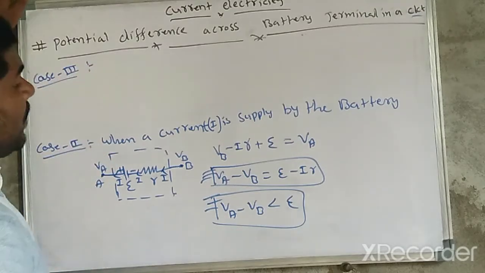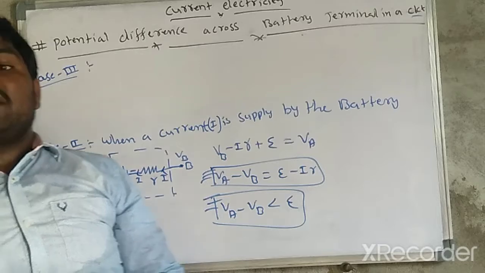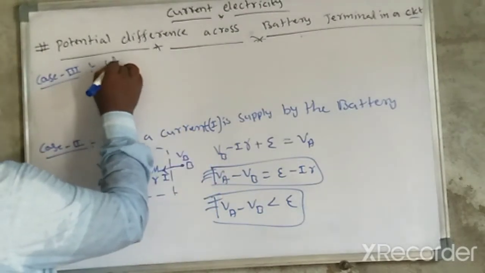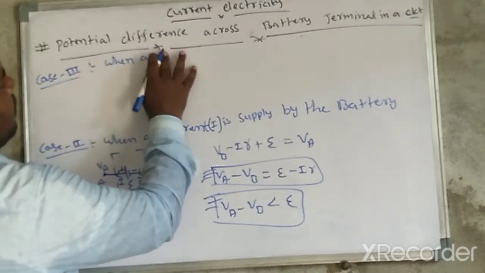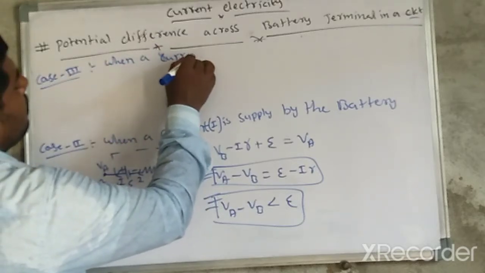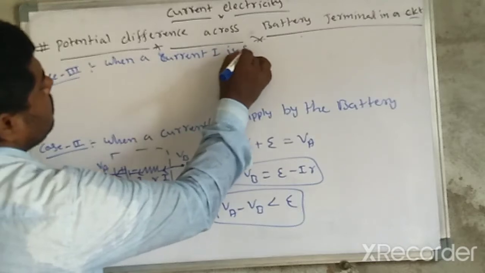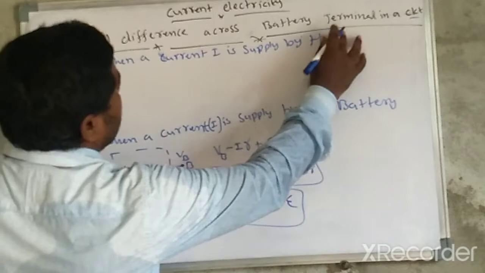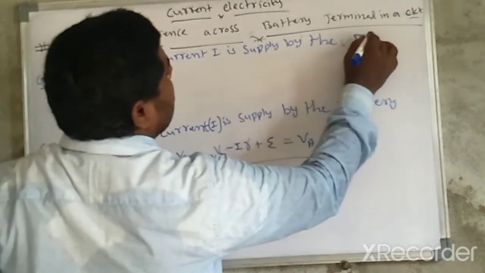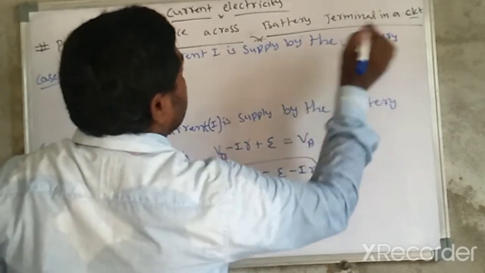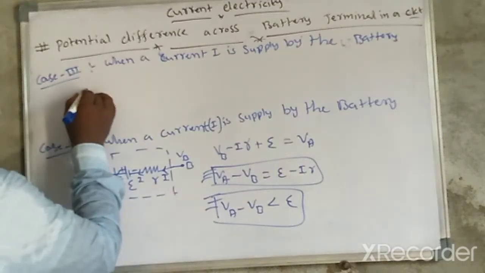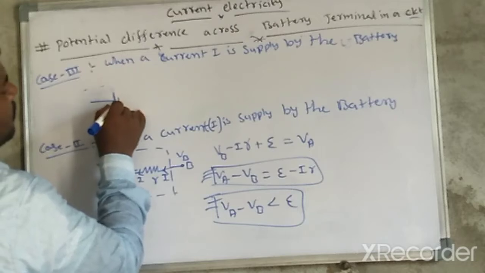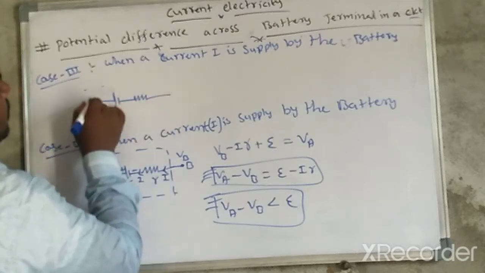Case 3. When a current I is supplied by the battery, same condition. Here the positive terminal, this is the negative terminal, through a resistor.